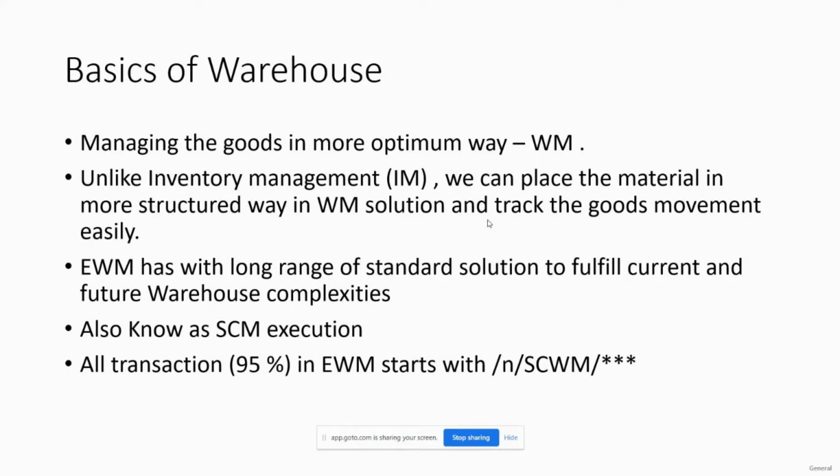And there are other things like transportation management, which is also part of SCM now. So these are the different sets, or you can say modules, within supply chain management, that have their own different activities. So APO is more into planning, EWM is more into execution. And then TM. So are we going to cover that or not?